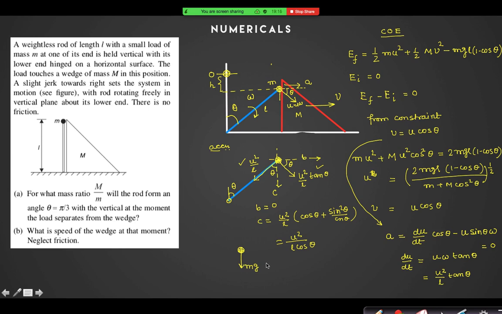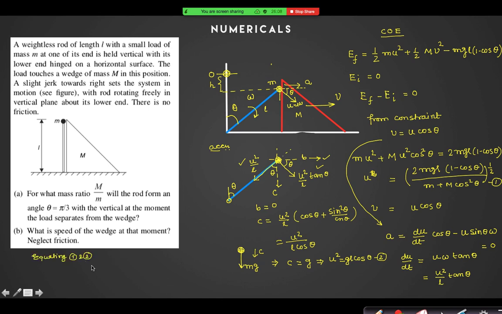Yes or no? Yes, sir. So I can say that the acceleration c is nothing but g, because mc equal to m into g. So from there I can say that u square is equal to g into L cos theta. Now I can equate these two equations, suppose this equation is 1 and this equation is 2. So by equating 1 and 2,